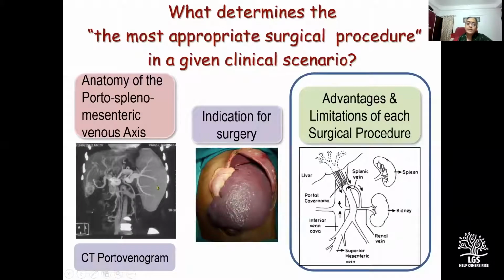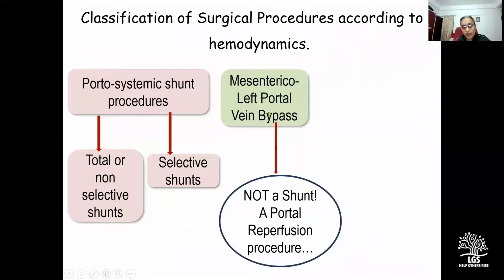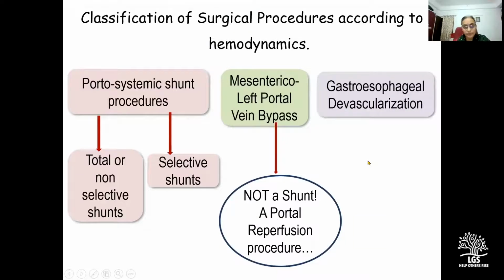So after having assessed the anatomy and the indication in a given patient, the final call is taken based on our understanding of the advantages and limitations of each surgical procedure. So the surgical procedures that we have in our armamentarium for EHPVO are the shunt procedures, which could be total or selective. A mesenterico-left portal vein bypass, which is actually not a shunt because the term shunt implies that there is an anastomosis between a vein of the portal venous system and a vein of the systemic venous system. So a mesenterico-left portal vein bypass is actually a portal reperfusion procedure.